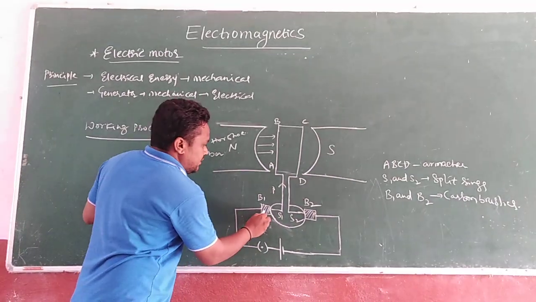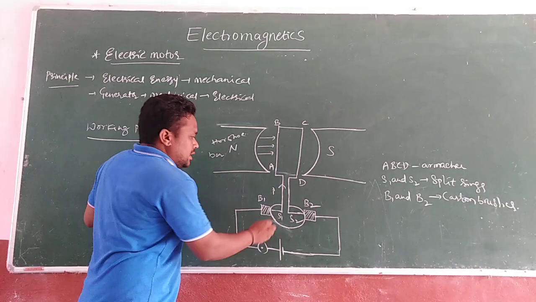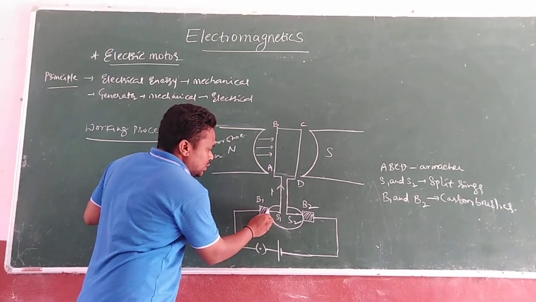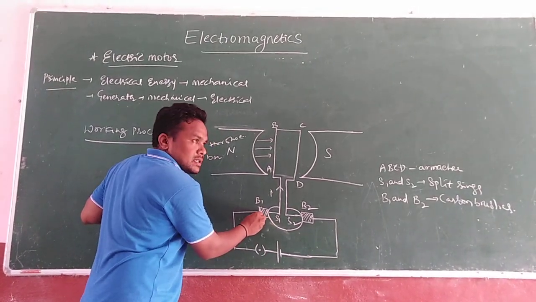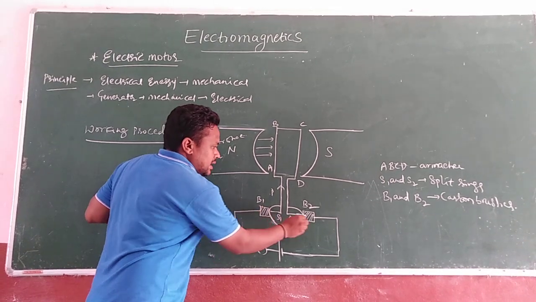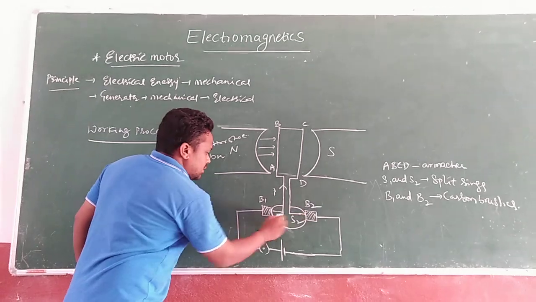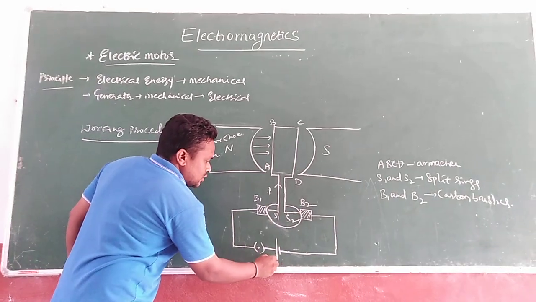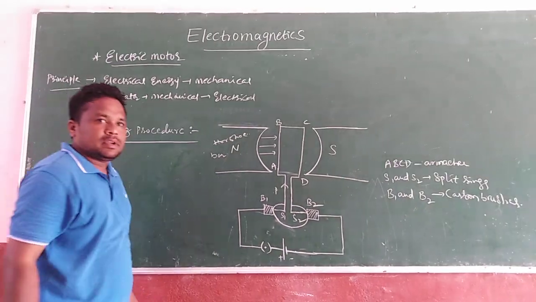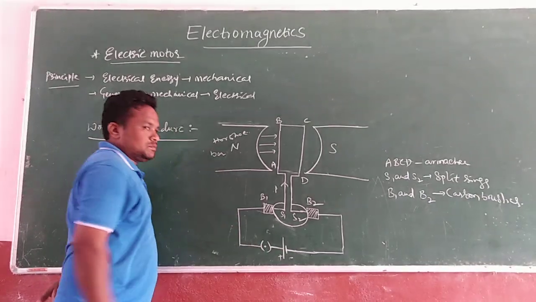Next, here are B1 and B2. These split rings are connected to the carbon brushes. One carbon brush is B1, and the other carbon brush is B2. Both B1 and B2 are connected to the energy source, which is a battery. Here one switch is also there.